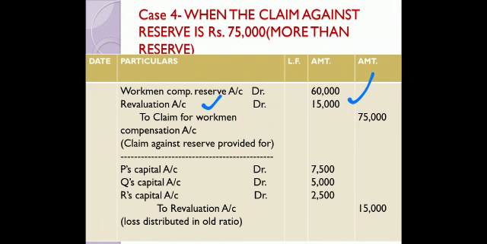Right? And as you know that all partners are responsible to bear the losses of the business. So this loss which I have recorded in the revaluation account will be distributed among the partners in their profit sharing ratio. When I created the account, I debited it. When I close this revaluation account, I will credit it. So P, Q, R debit to revaluation account. 15,000 loss will be distributed: 7,500, 5,000, 2,500. Clear? 3 is to 2 is to 1.